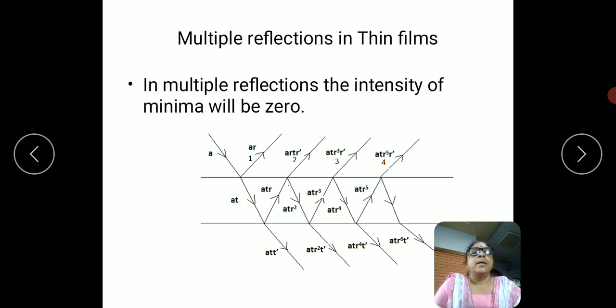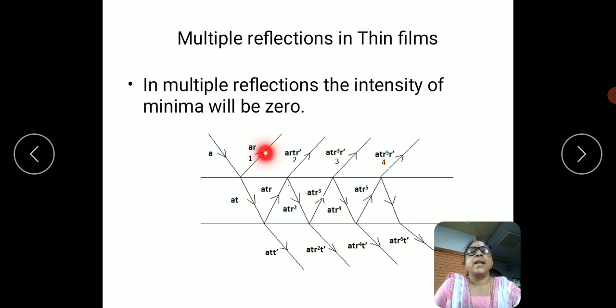See here, this is the film, and here A is the incident ray. It will partly get reflected, the reflection coefficient is R, and partly get refracted and transmitted into the other medium. The transmission coefficient is T, so that is why the amplitude is AT here.